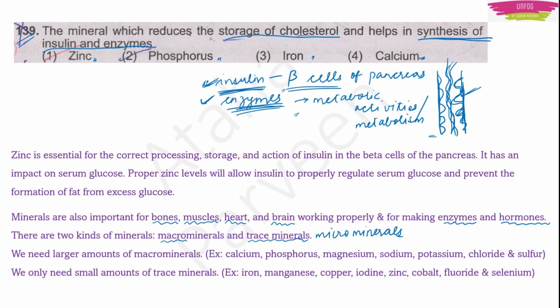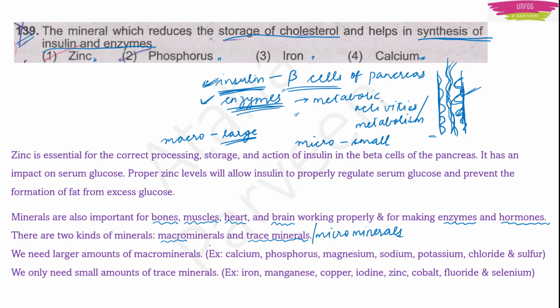So what are macro minerals and micro minerals? This word macro means large. So these minerals are required in large quantities by our body. Now we have trace minerals or micro minerals. This word micro means small. So micro minerals means these minerals are required in small quantities by our bodies.